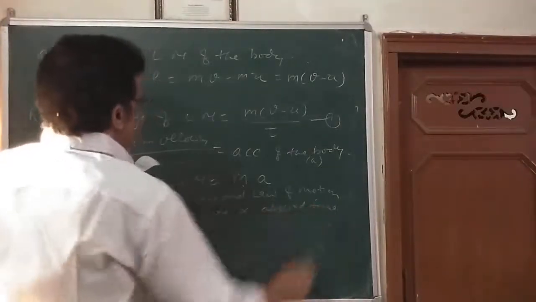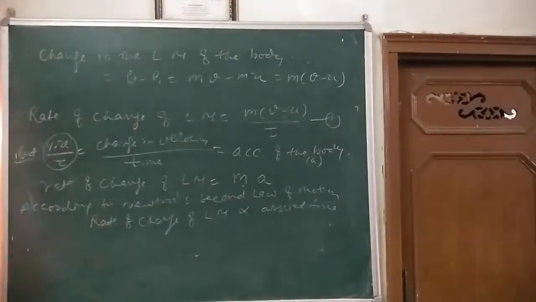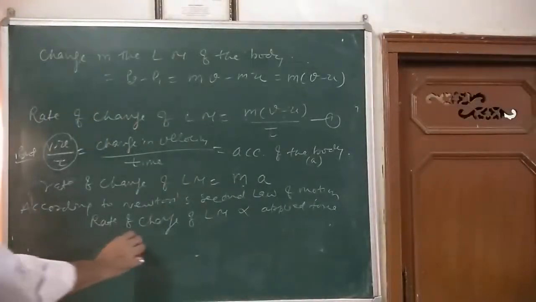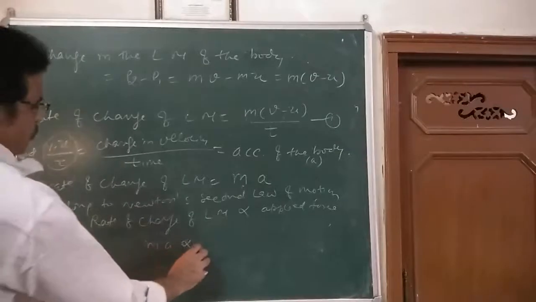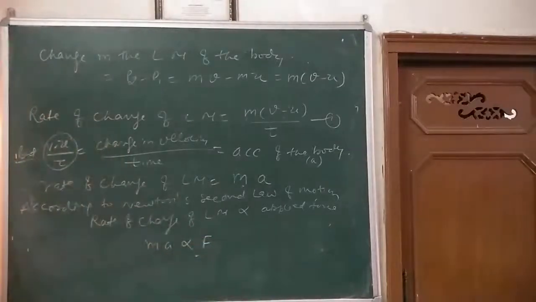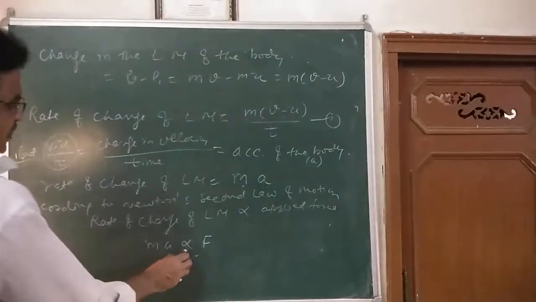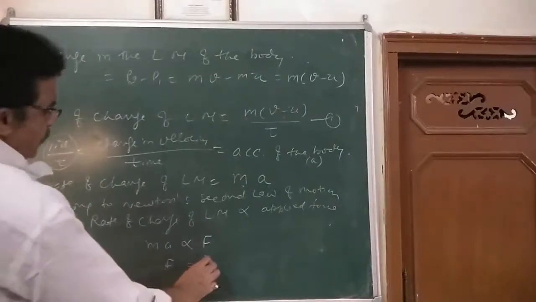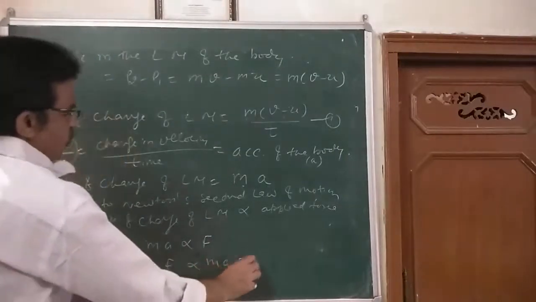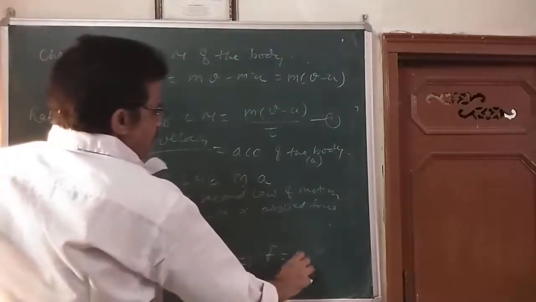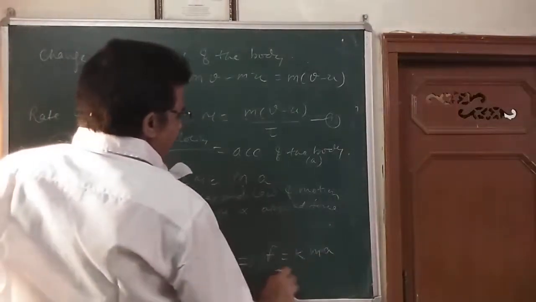Is it clear? So I can say m a is proportional to F. Dear children, this is the sign of proportionality. F is proportional to m a, so the constant of proportionality here is K, giving K into m a.